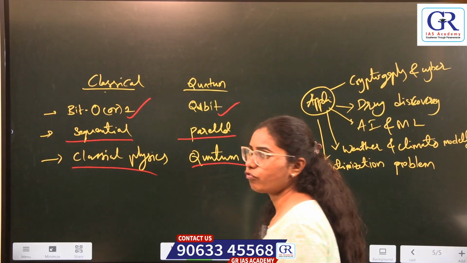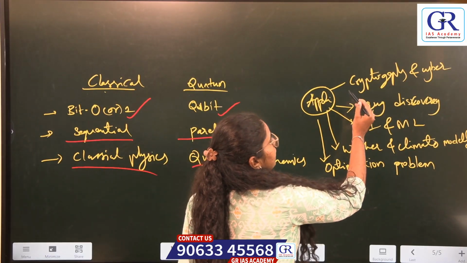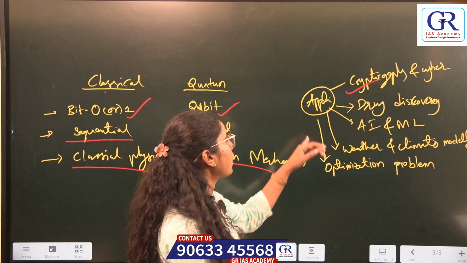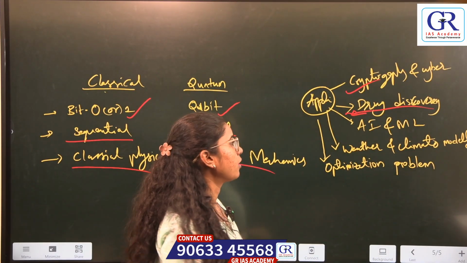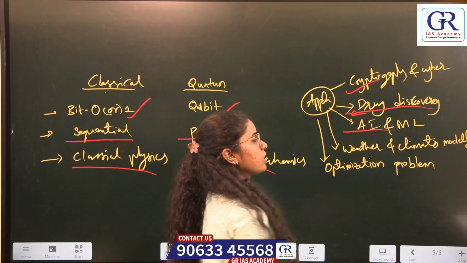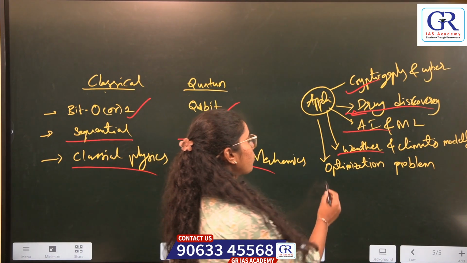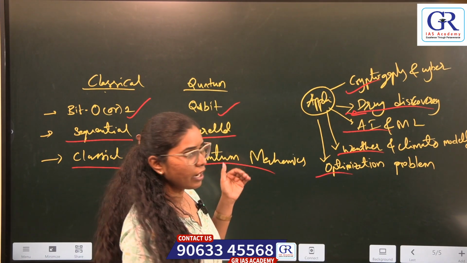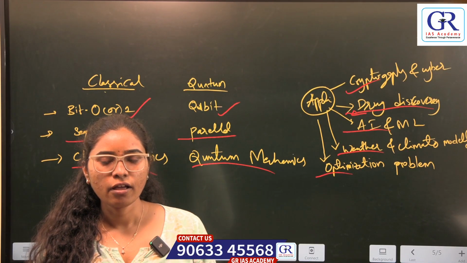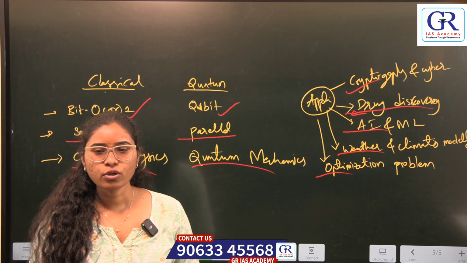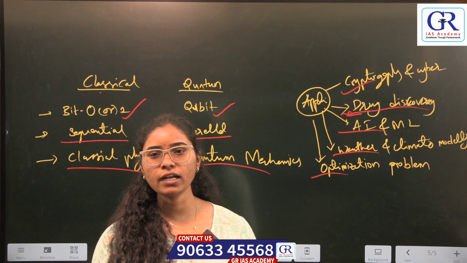Coming to applications of quantum computing: we use it in cryptography and cyber technology, and also in drug discovery, artificial intelligence and machine learning, weather and climate modeling, and optimization problems. In all these we can apply quantum computing. This is about today's class. We have seen 4 topics: antimicrobial resistance 2.0, MATSYA 6000, SPADEX mission and quantum computing.